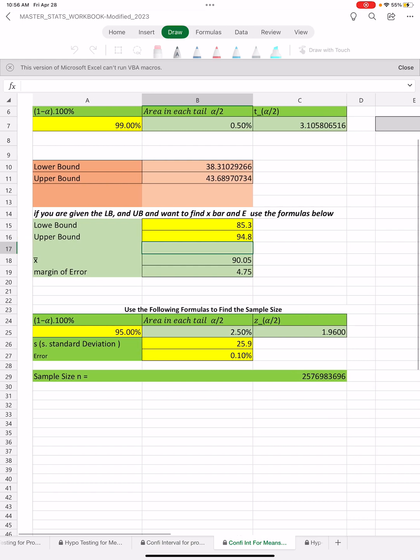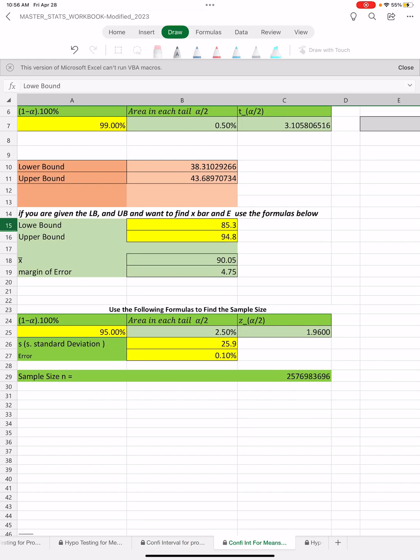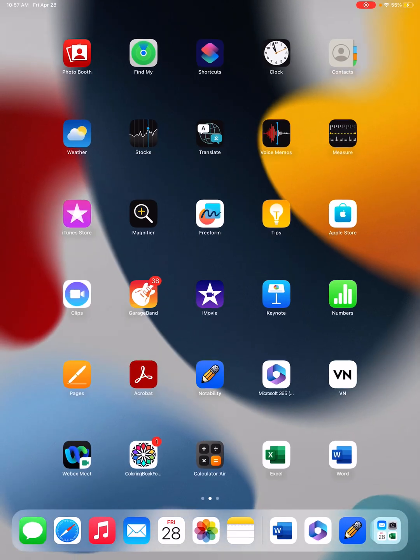Now, on the Master Excel workbook, you're going to go to confidence interval for means, and you're going to go to this section from row number 15 to row number 19. And you're going to stick your upper bound and lower bound here. I already did that. And then I found the x bar and the margin of error here. So you can do it either way.